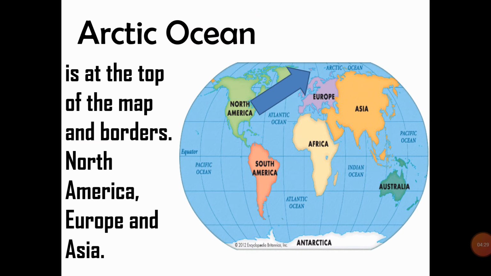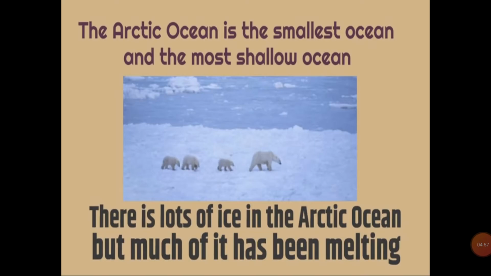Arctic Ocean. Arctic Ocean is at the top of the map and borders North America, Europe and Asia. Students, Arctic Ocean is present at the top of the world map and it borders North America, Europe and Asia.